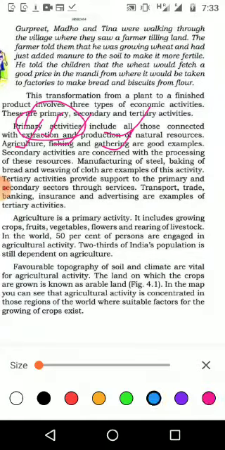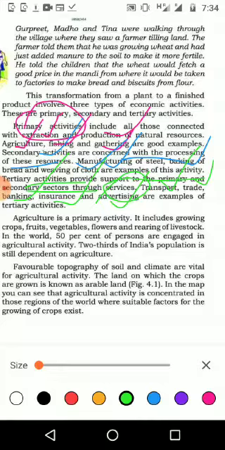Then secondary activity connects with the processing of resources. We get raw cotton, and from that we produce cloth; that comes under secondary activity. Examples are manufacturing of steel, baking of bread or biscuits, and weaving of cloth. Tertiary activity provides support to the primary as well as secondary activities through services. For example, transportation, trade, banking, insurance, and advertising.